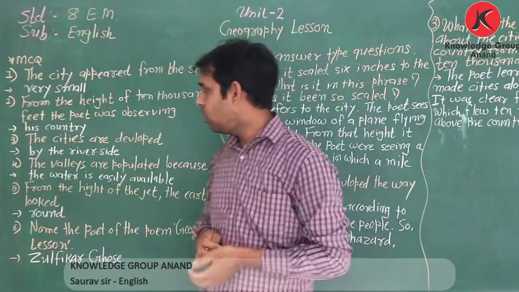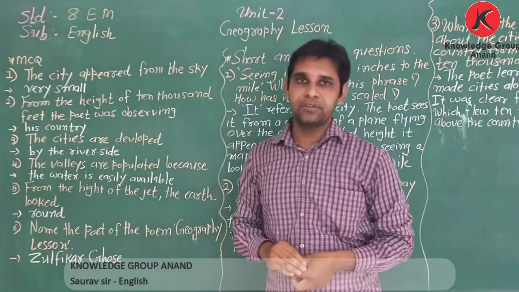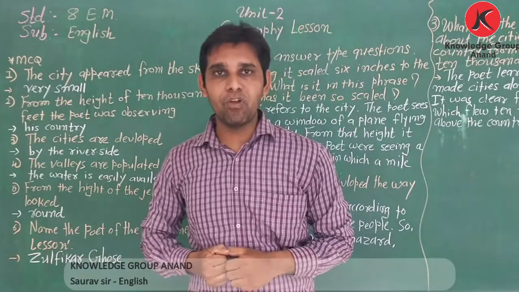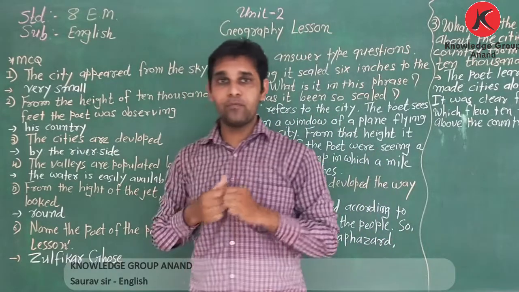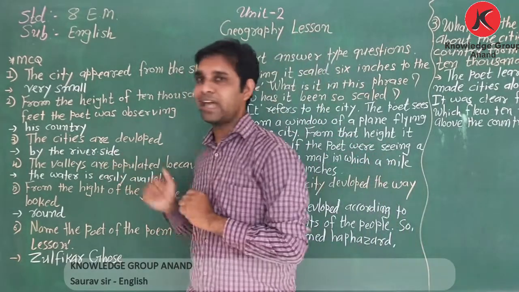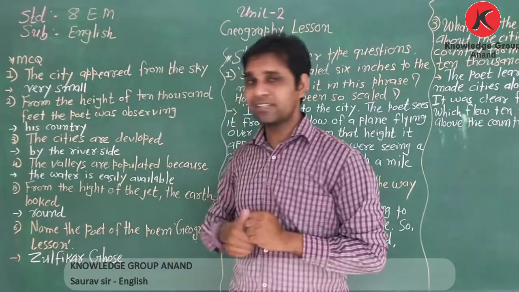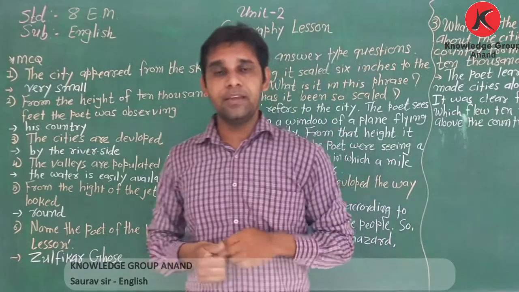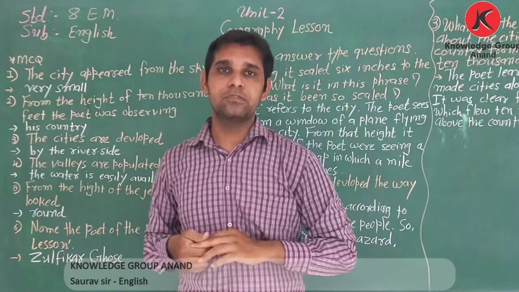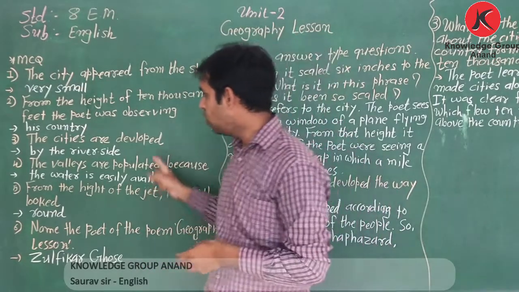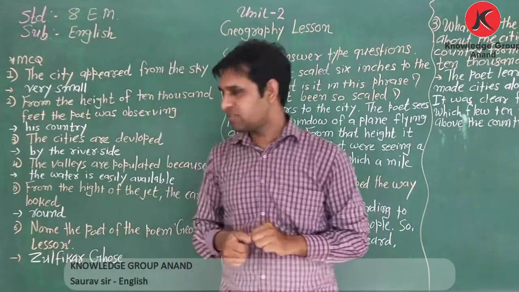Okay, friends. Now comes the third MCQ. The cities are developed. Why are the cities developed? What was the reason? The cities were developed by the riverside. Why? Because the people easily got the water. So they made houses by the riverside. So the cities are developed by the riverside. That is the answer of this MCQ.